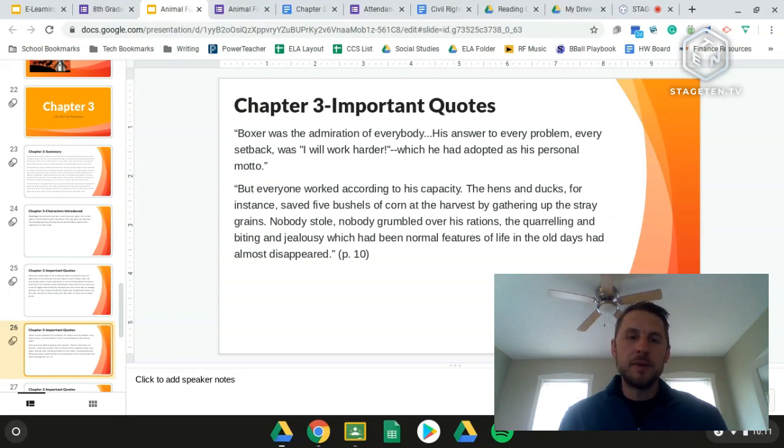Then we have, "But everyone worked according to his capacity. The hens and ducks, for instance, saved five bushels of corn at the harvest by gathering up the stray grains. Nobody stole, nobody grumbled over his rations. The quarreling and biting and jealousy, which had been normal features of life in the old days, had almost disappeared." Again, just another quote reinforcing that idea. Everyone's pitching in. There's no bickering. There's no fighting. Every animal is doing his or her best, and they are all getting along at this point.